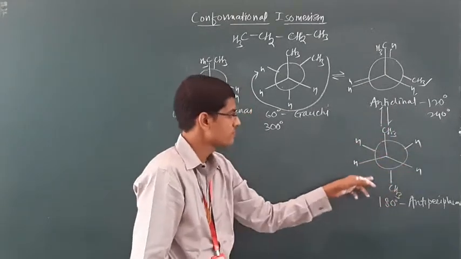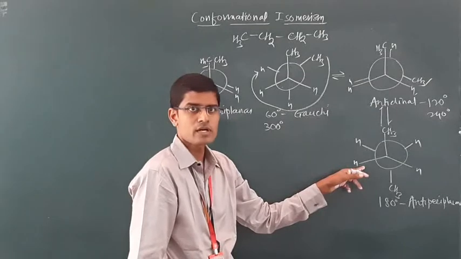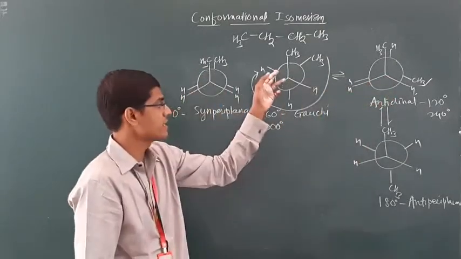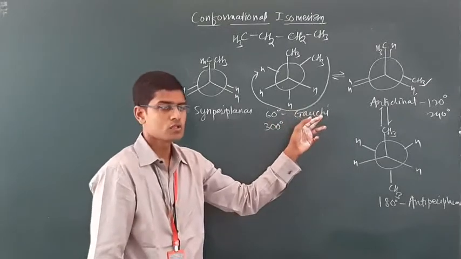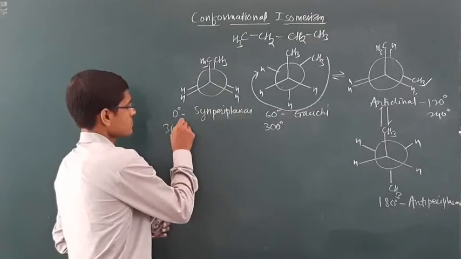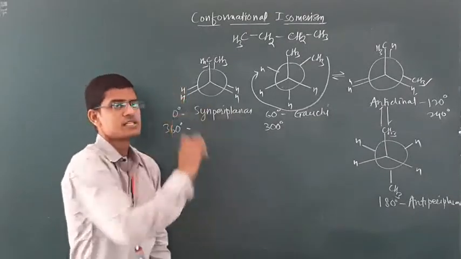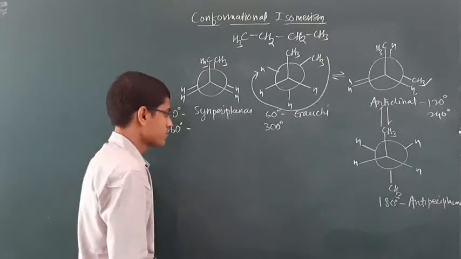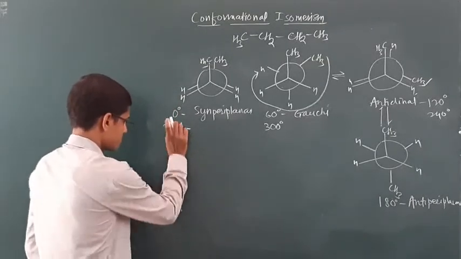Again 240 degree clockwise rear carbon, you will get anticlinal. 300 rotation, you will get Gauche, and again 360, you will get the same molecule, that is syn-periplanar. Let's see the energy profile diagram for these molecules.